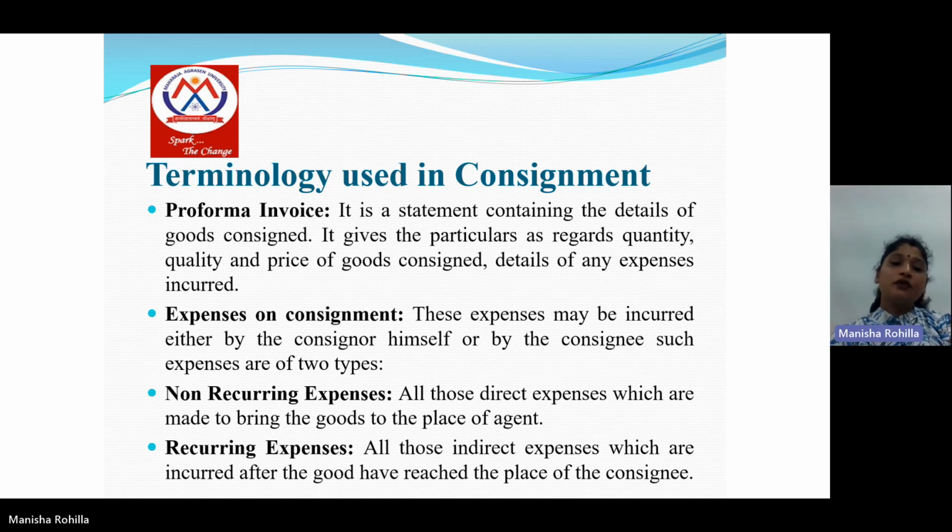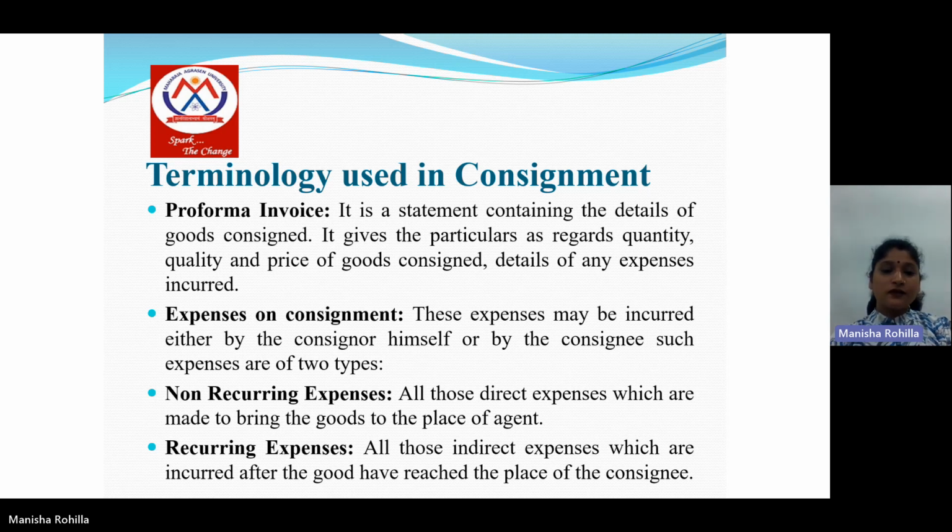Next is terminology used in consignment. First point is pro forma invoice. Pro forma invoice is basically a statement which is prepared by the consignor, and it generally contains the details of goods regarding quality of the goods, quantity of the goods, price of the goods, and it is sent by the consignor to the consignee at the time of sending the goods.